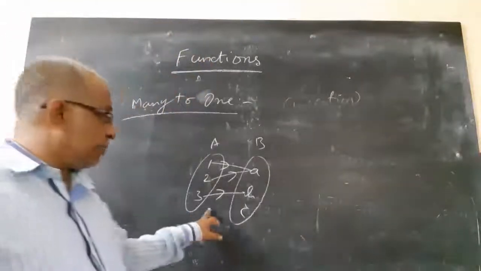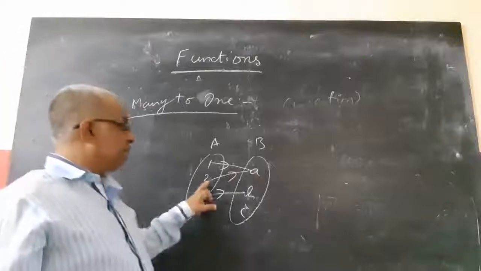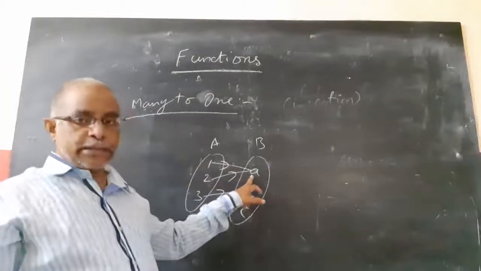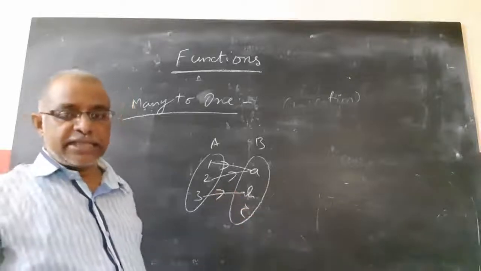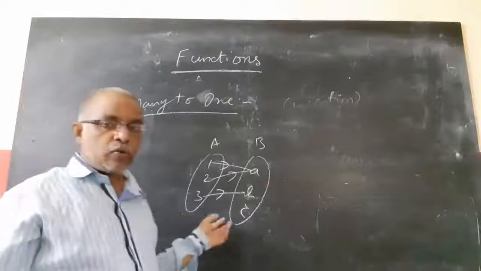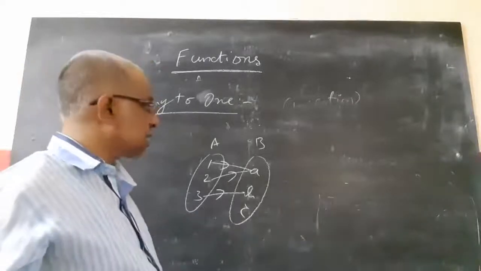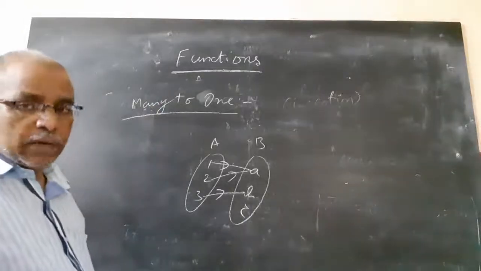This is one type of mapping. All are mapped to different elements is one type of mapping. Different elements mapped to one element, and different elements mapped to different elements. This is one type of arrangement. This is called a many to one arrangement. This relation is a many to one relation.